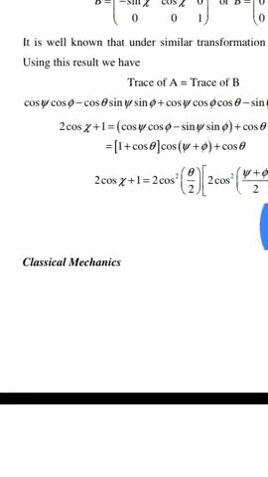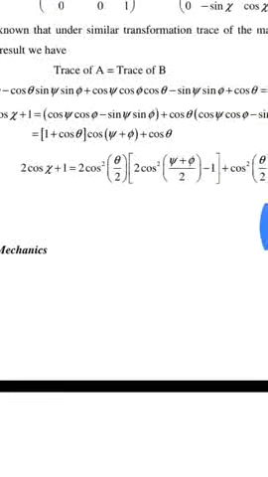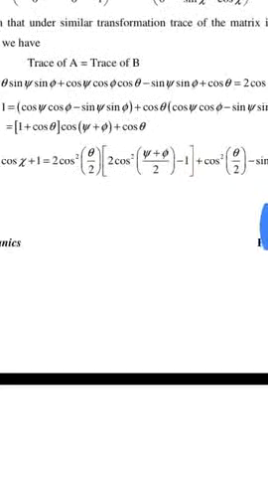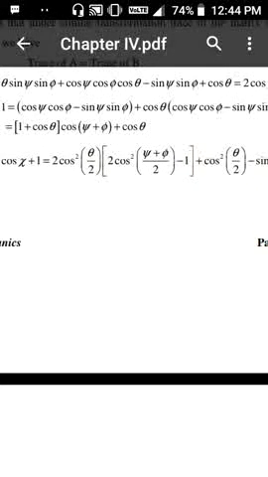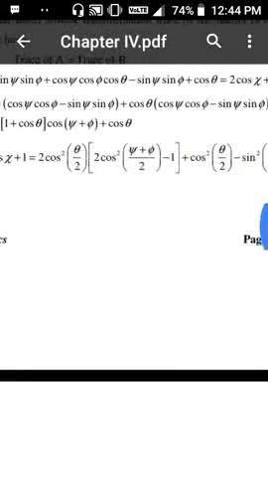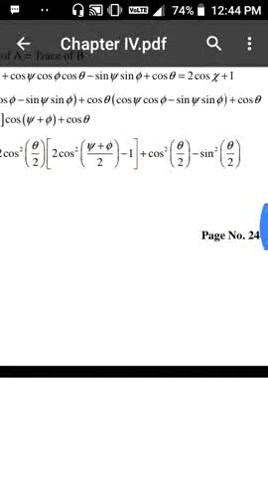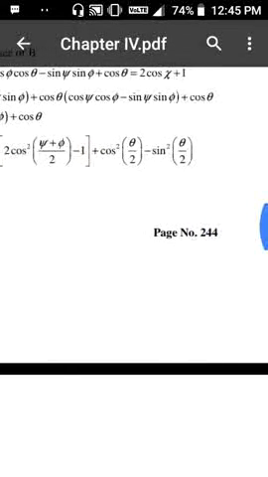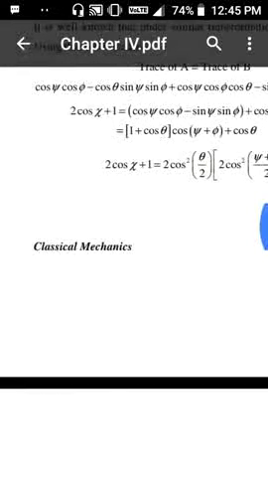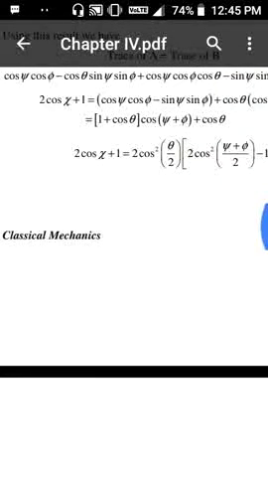So 2 cos chi plus 1 is equal to (cos psi cos phi minus sin psi sin phi plus cos theta) into (cos psi cos phi minus sin psi sin phi plus cos theta), which is equal to 1 plus cos theta times cos of (psi plus phi) plus cos theta.